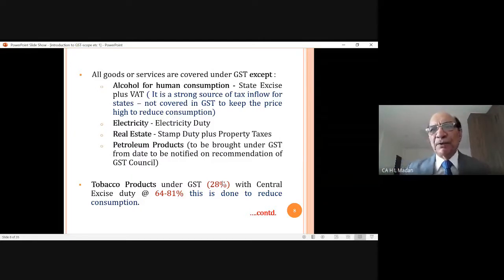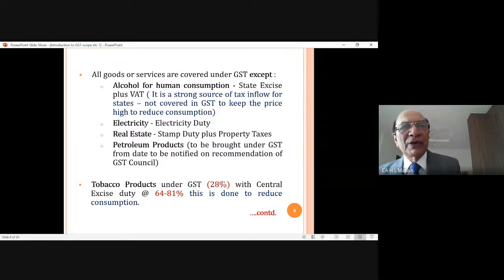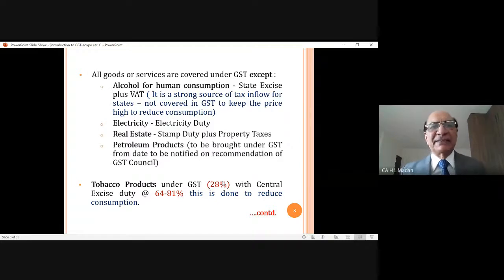Because once you bring this in GST, then entire ITC will be allowed to be set off against the output liability, and things become cheaper in the hands of the customer. But government does not want it. That is why these are the four items on which the state governments did not agree to bring it under the umbrella of GST. They said no, for the time being, in the initial stage, we will not include these four items into the GST.